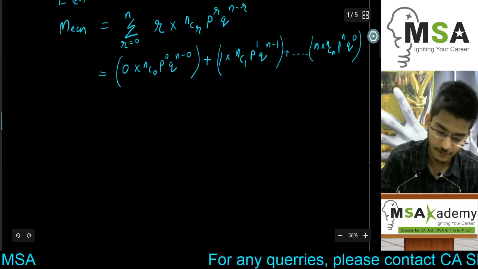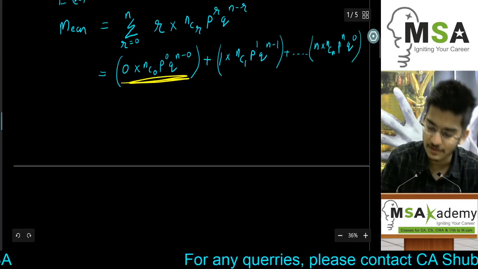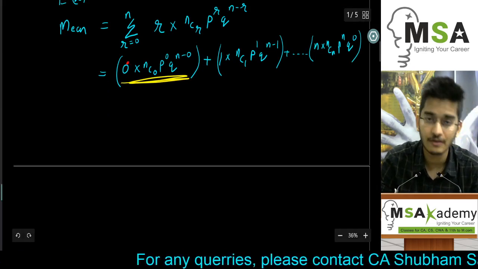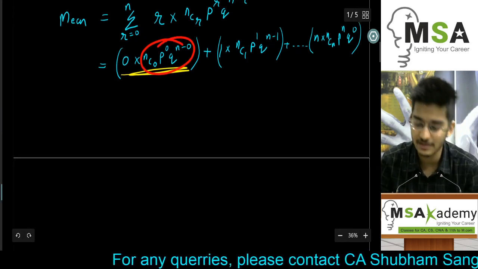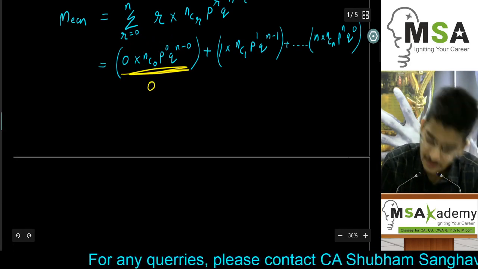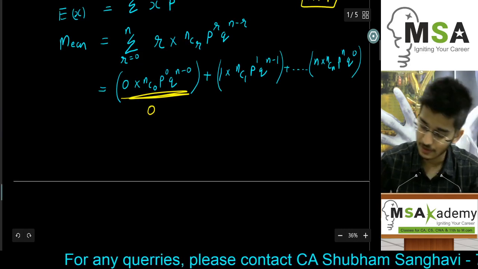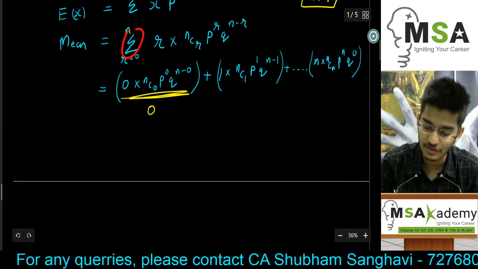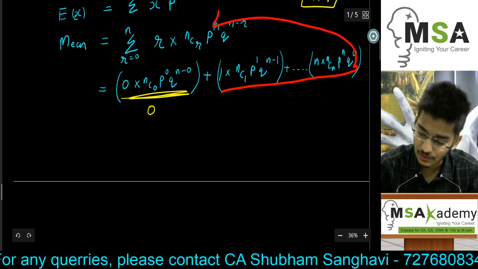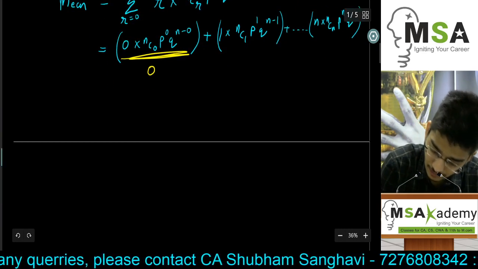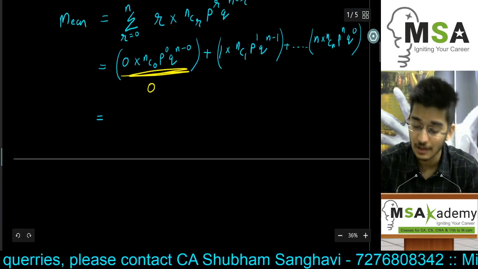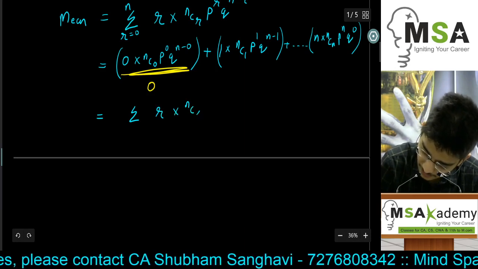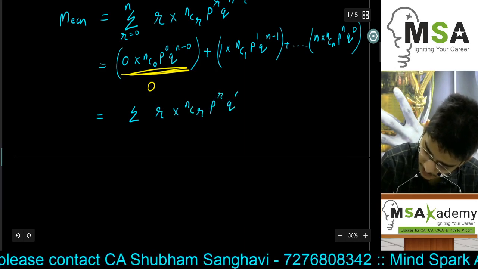Now if you observe the first term, we are multiplying 0 by a term. Multiplication of 0 with any term always results in 0, so this term gets converted into 0. If you convert all the remaining terms again into sigma notation, which is the summation symbol, our original summation will get converted into summation r into nCr into p raised to r q raised to n minus r.